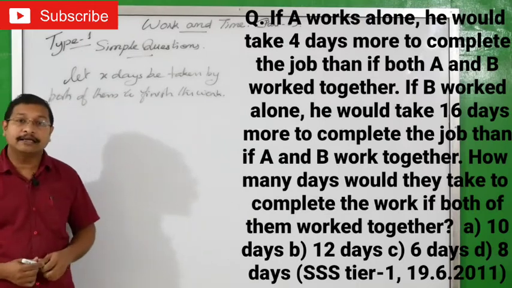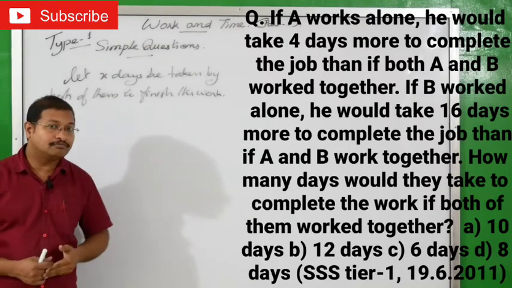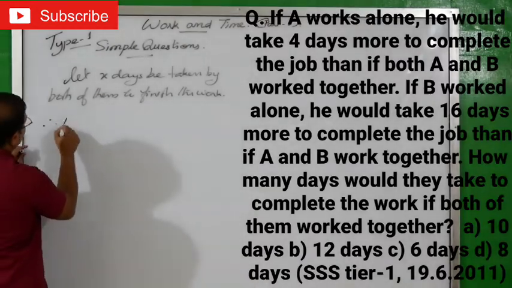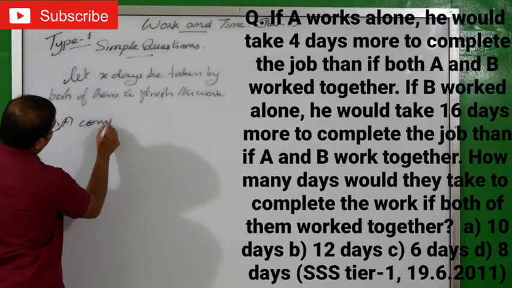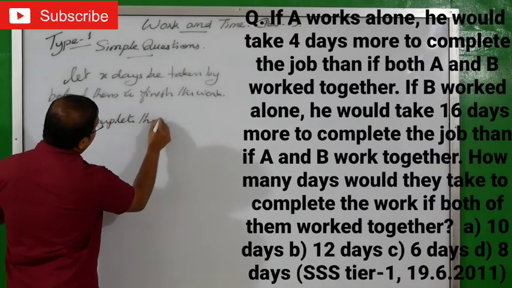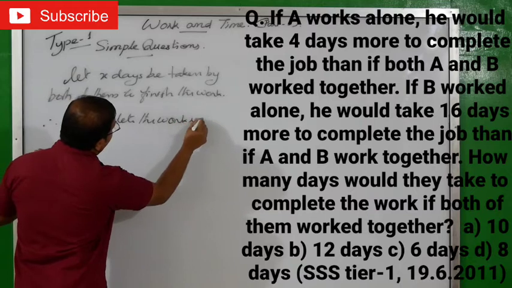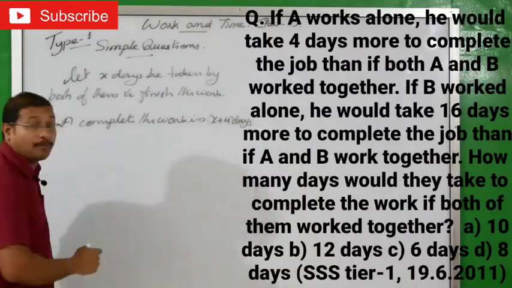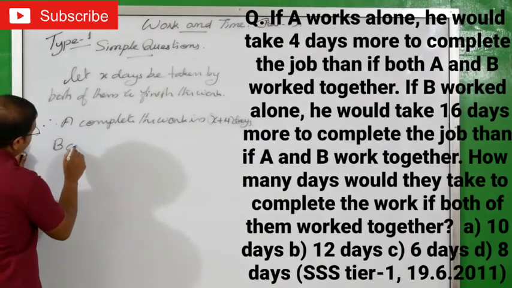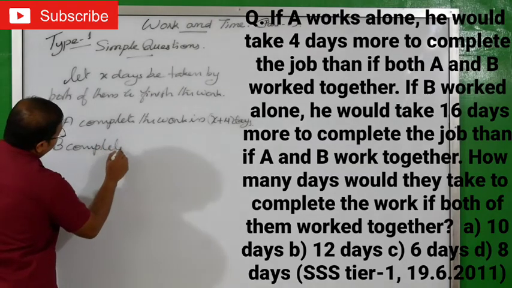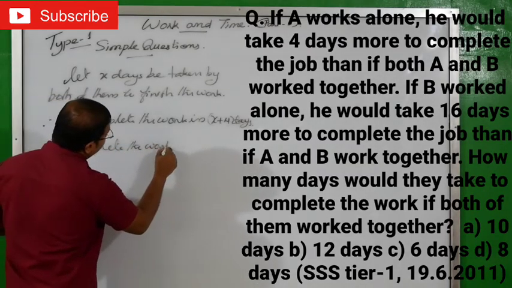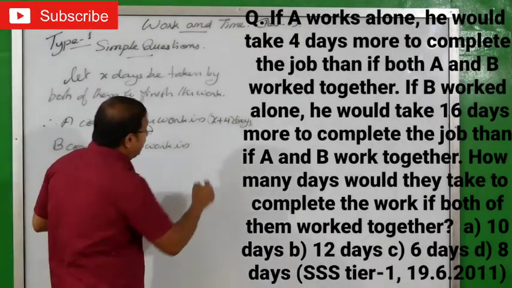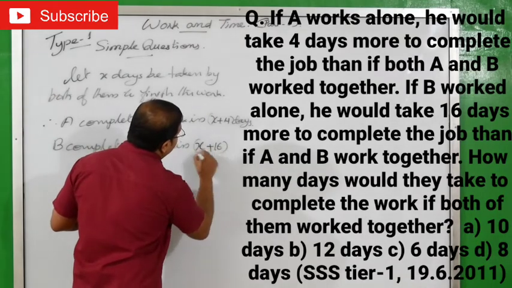Ready? Now what is the case? A completes the job 4 days more than if A and B work together. Therefore, A completes the work in X plus 4 days. And B completes the work in how many days more? 16 days, isn't it? That means we'll write X plus 16 days.